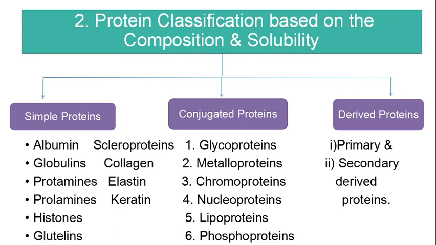Collagens yield gelatin on strong boiling with acid and water. Gelatin lacks tryptophan.